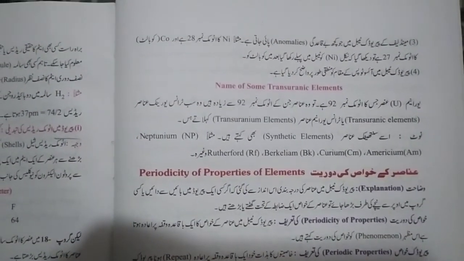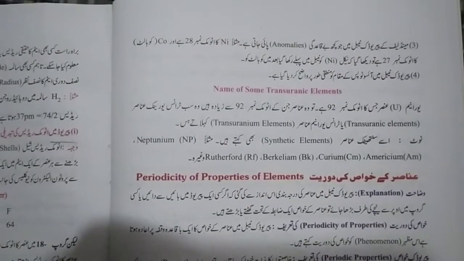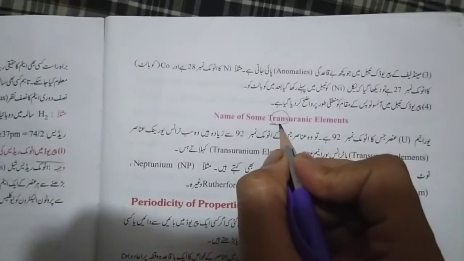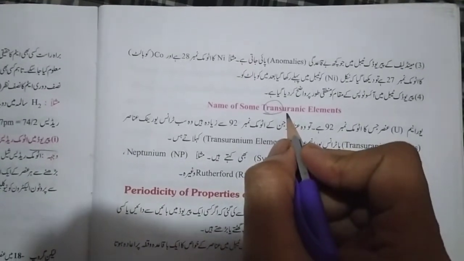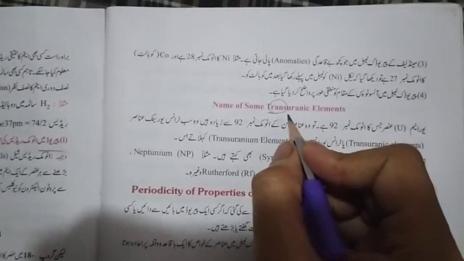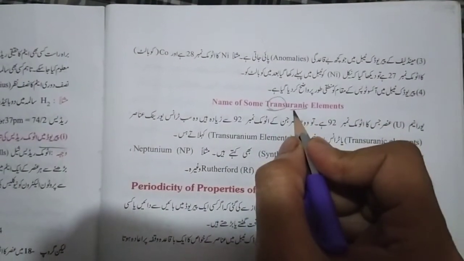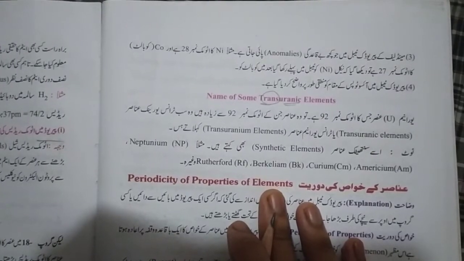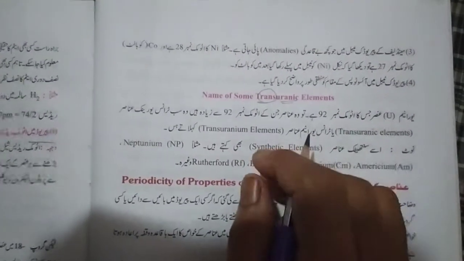Now we are going to the transuranic elements. So what does it mean by transuranic? Transuranic means every element which comes in the periodic table after uranium is known as a transuranic element.